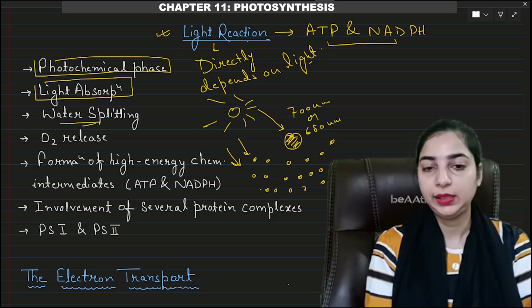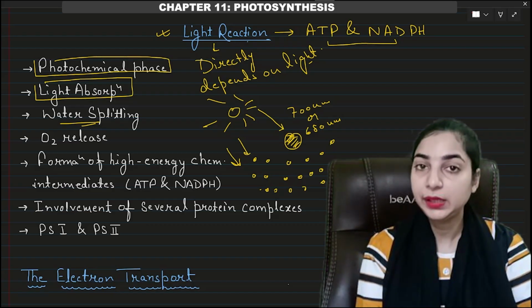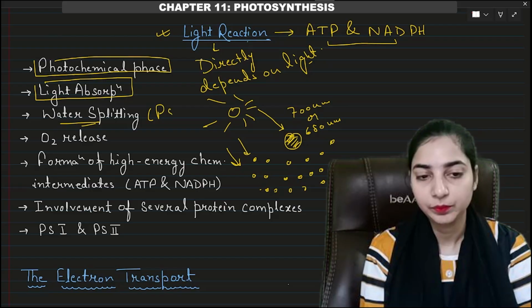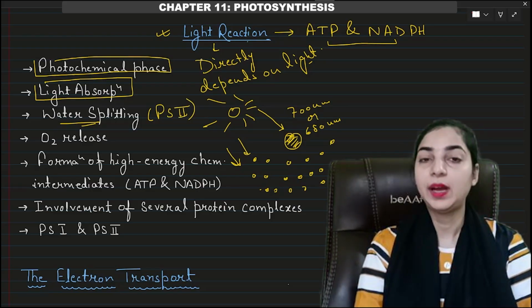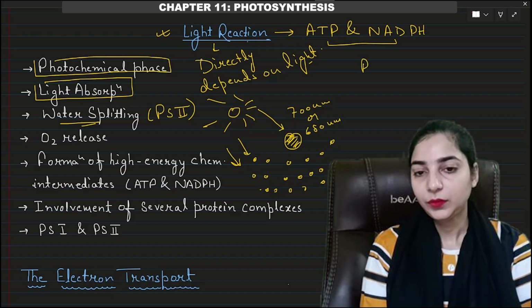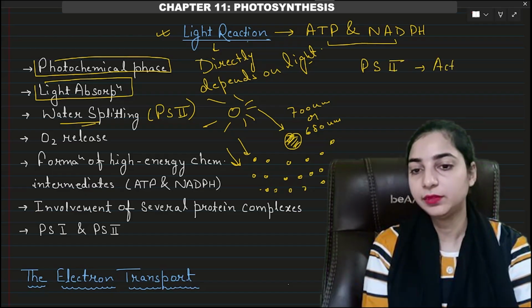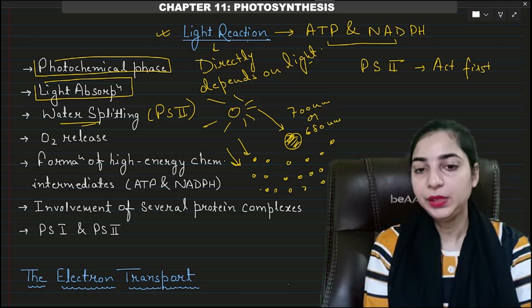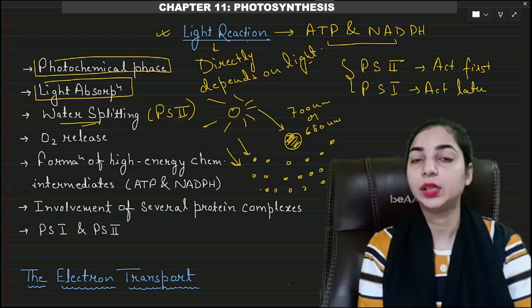Second is water splitting. Another important thing that you have to remember is water splitting is associated with PS2 only. PS2, not PS1. Let's recall one more fact that we have already discussed. We know that PS2 acts first, and then PS1 will act later, when they both are working actively.